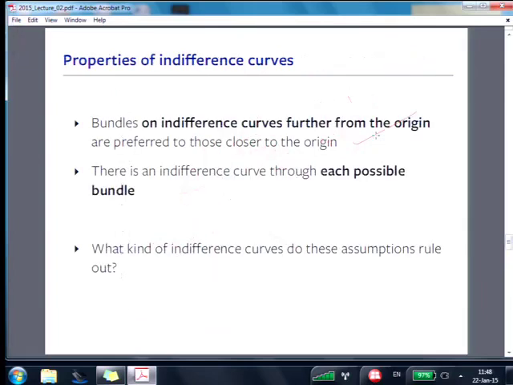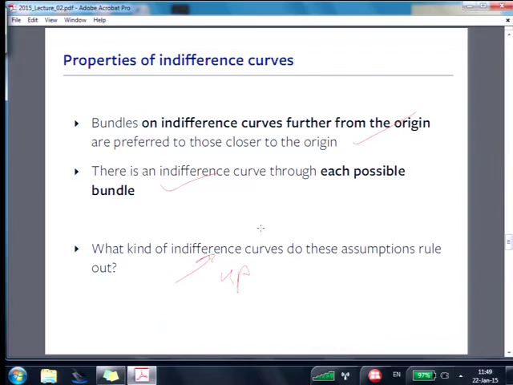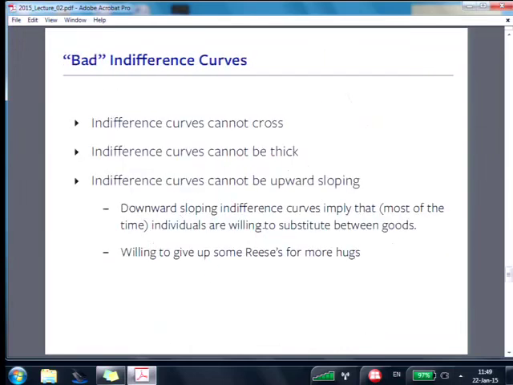So you can get a fair bit about the indifference curves. There's a curve through each possible bundle. That really requires a little math. You have to make some assumptions about continuity to make that go. And what kind of curves do these rule out? Ones that go up. More is better. If it went up and you were indifferent, you would also like it better. You can't like it better and be indifferent at the same time. You can't contradict yourself. You can't go up. Bad indifference curves. Naughty indifference curves. What can indifference curves do? We can use the same three things to find out.